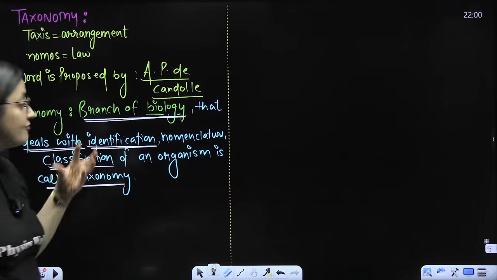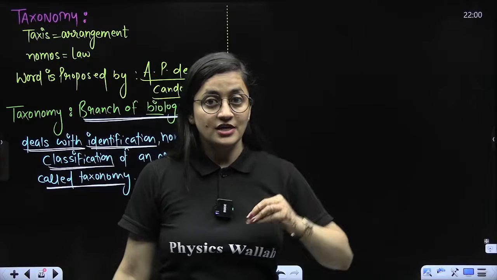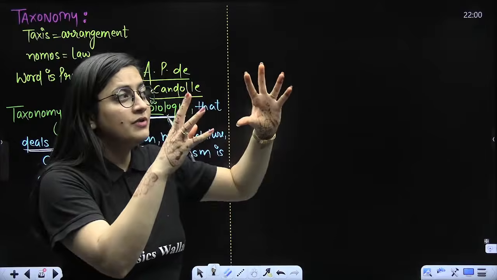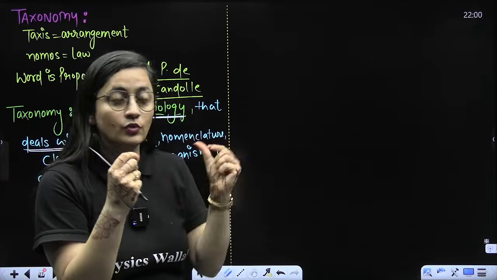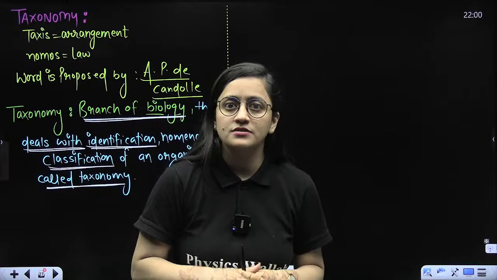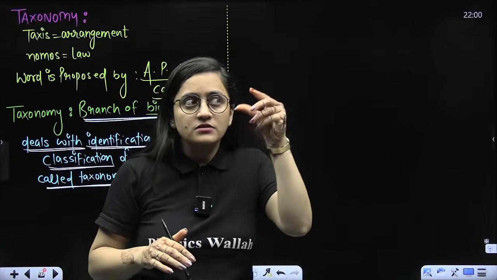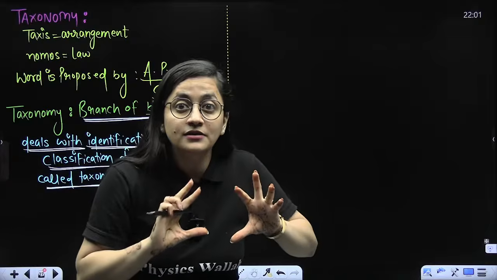Right? So you have to identify an organism. Just imagine yourself as a taxonomist. You are there in the Amazon rainforest. You found an organism there. As per the data available to you, you are like, this is something new. First of all, you will look at that organism. You are going to write down the characters of that organism. You will study that organism. What type of characters are there? The color, the shape, right? The external character, internal character.